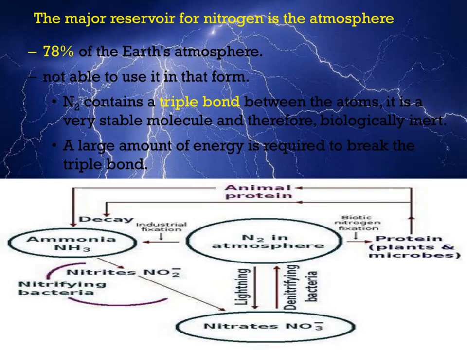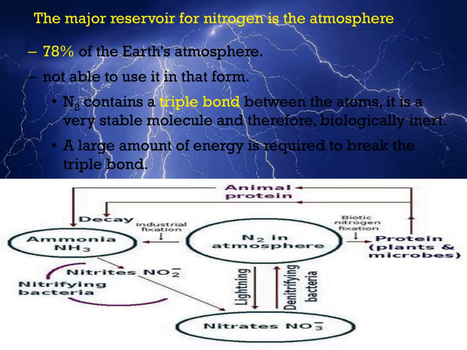This nitrogen cannot be used in that form because it contains a triple bond which is very stable. Therefore, it is biologically inert. A large amount of energy is required to break the triple bond. The nitrogen in the atmosphere, due to lightning, gets converted into nitrate. Again, due to industrial fixation, this nitrogen gets converted into ammonia.